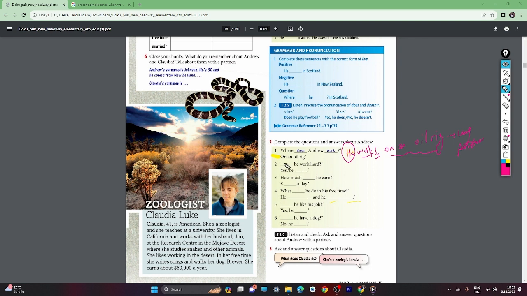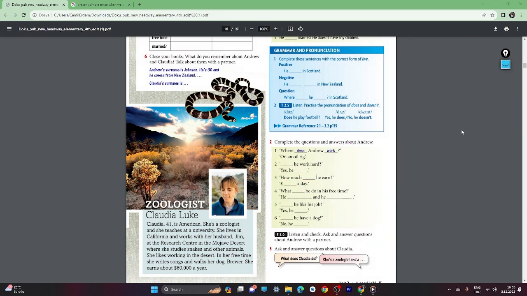And how do we make the question? Easy. With he, she, it, we put here does. Does he work hard? Yes, he does. How much does he earn? 200 pounds a day. So we can say he earns 200 pounds a day. This is the long answer. Again, object here and verb with suffix s and whatever it is. Easy. What does he do in his free time? We just put here does.